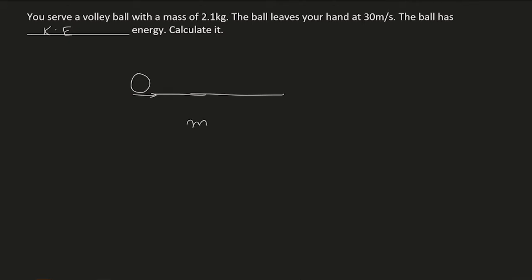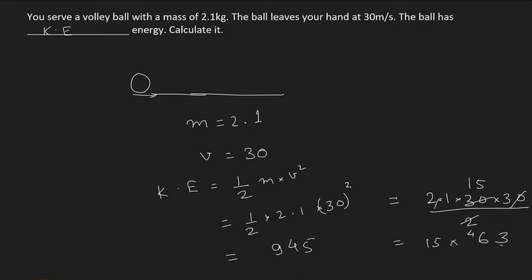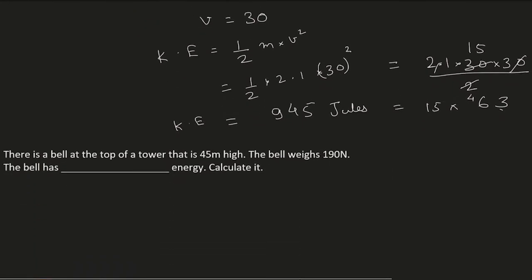Now we know that m is equal to 2.1 kilogram, v is equal to 30 meter per second. So kinetic energy will be half m into v square, that is half into 2.1 into 30 square. So the kinetic energy will be 945 joules. Let's look at the second problem.